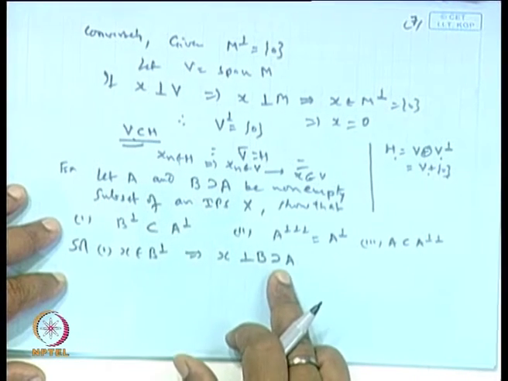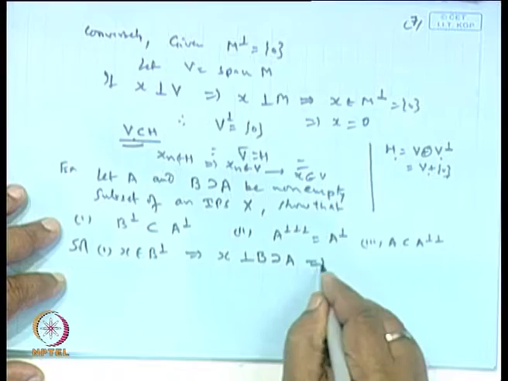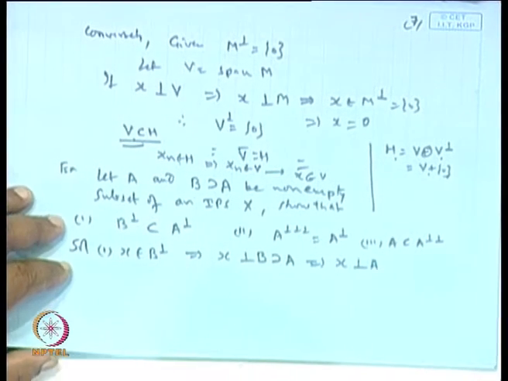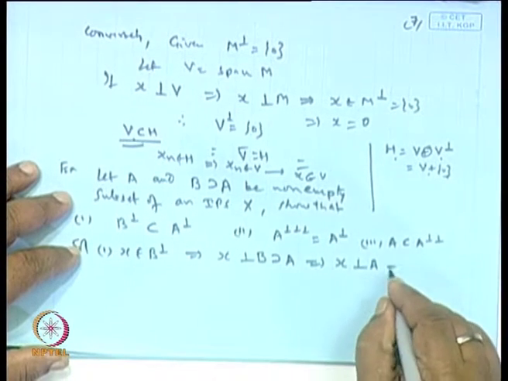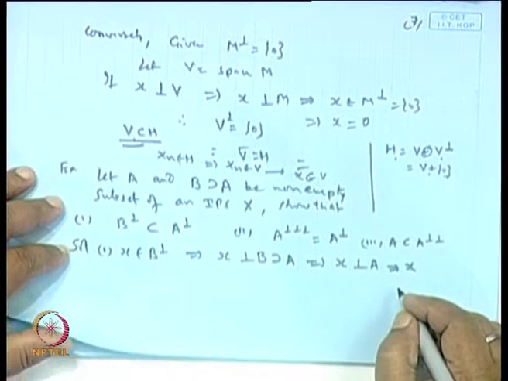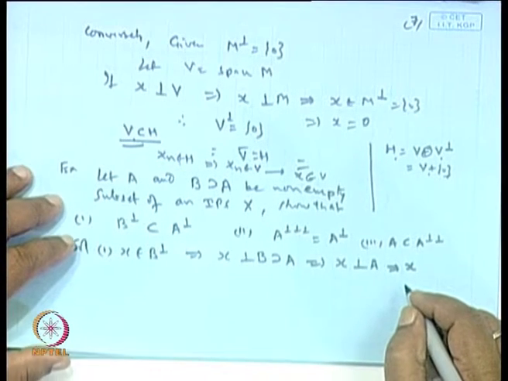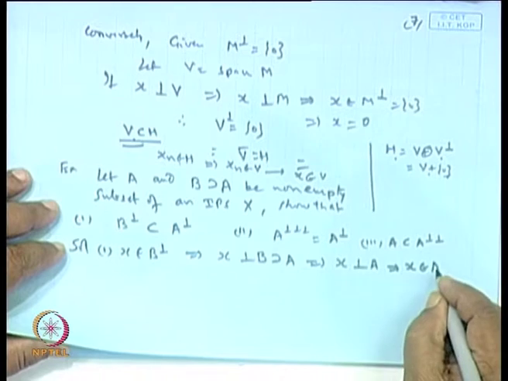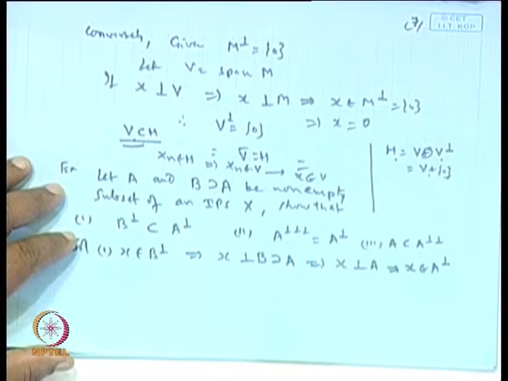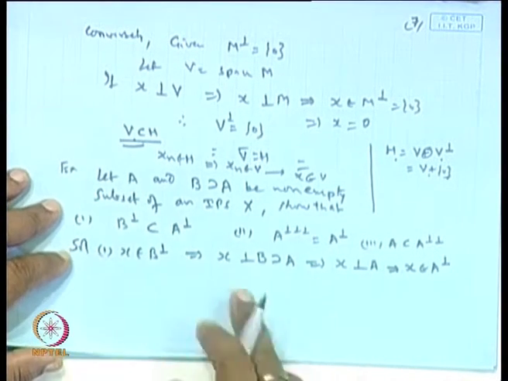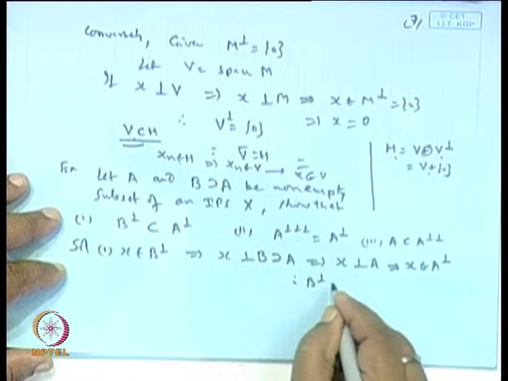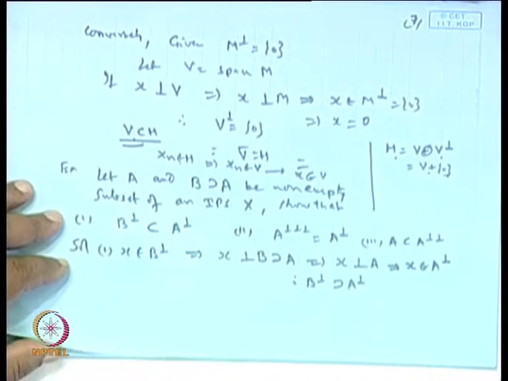So, that will include the points of A also. So, this shows x is orthogonal to A also. It means x must be a point in A orthogonal complement. Is it not so? So, this shows B perpendicular is contained in A perpendicular.